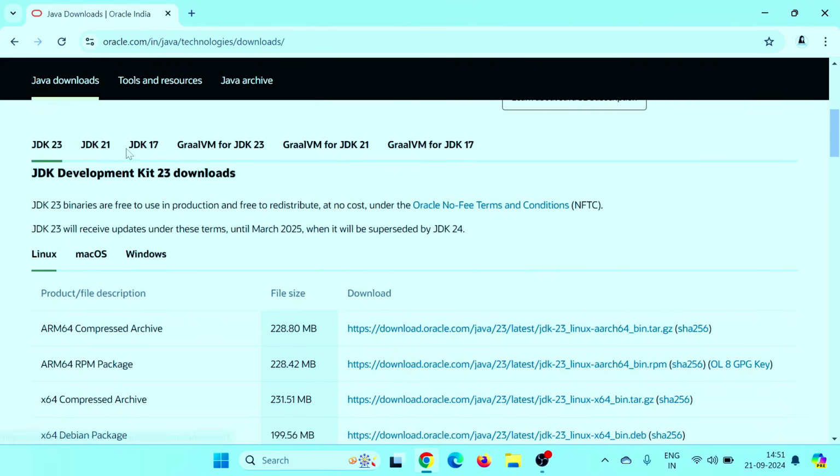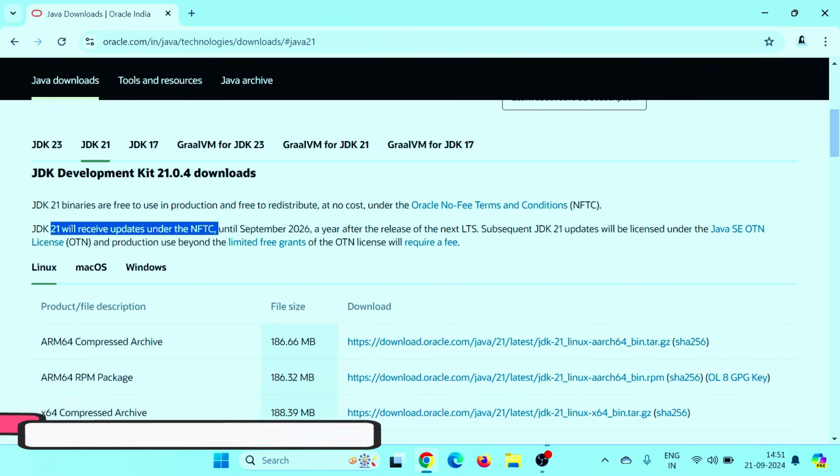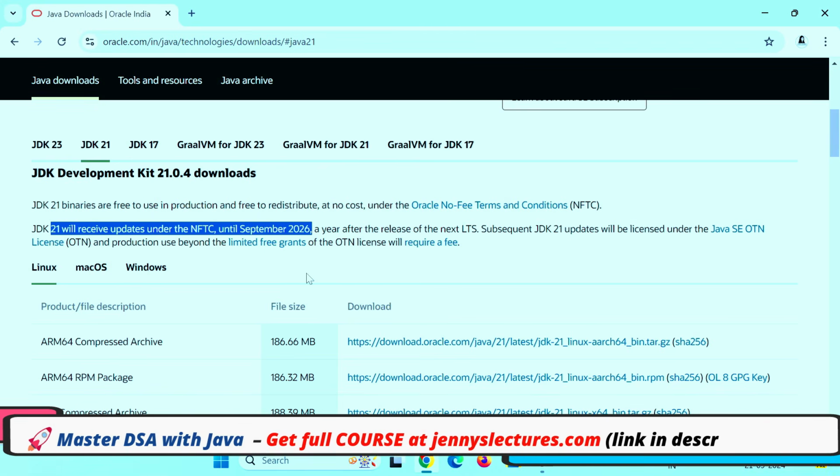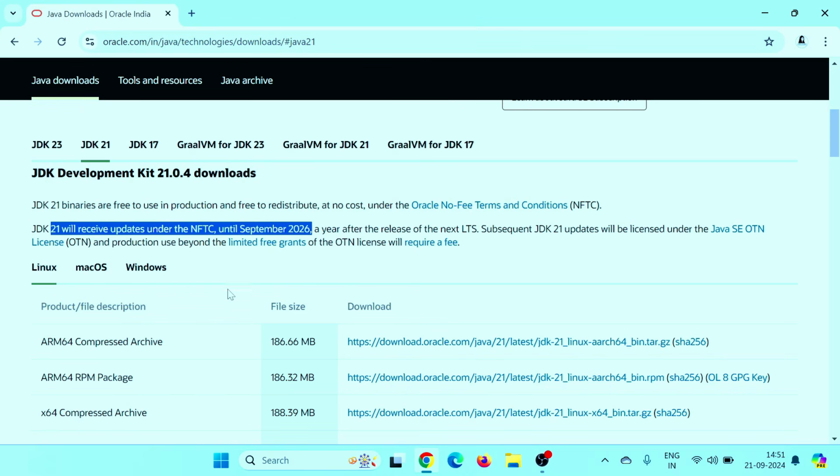Whatever you want to include, you can go for that. I want to include Java 21. Java 21 will receive free updates until September 2026, but the paid version for commercial use gets support for more than 8 years.